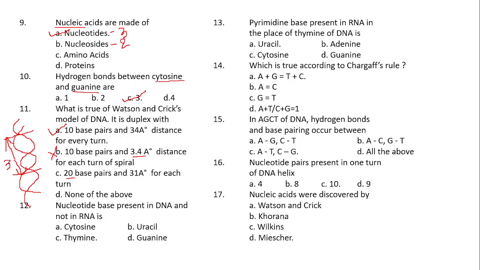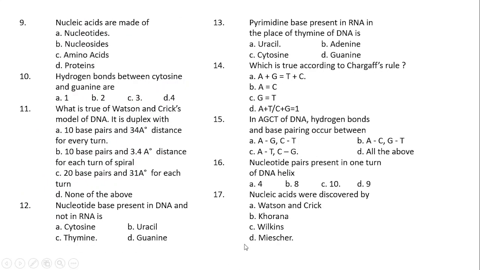34 angstrom. Okay, 34 angstrom. And how many base pairs will be there in this 34 angstrom length of the DNA? Okay, it will be having 10 base pairs. So option A is the correct answer. Clear?